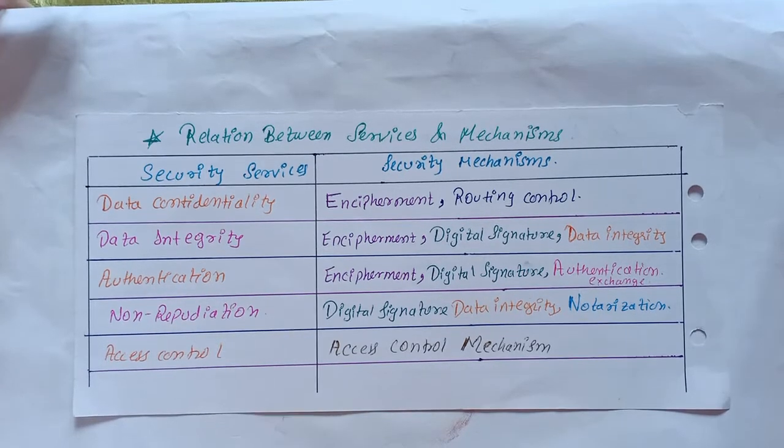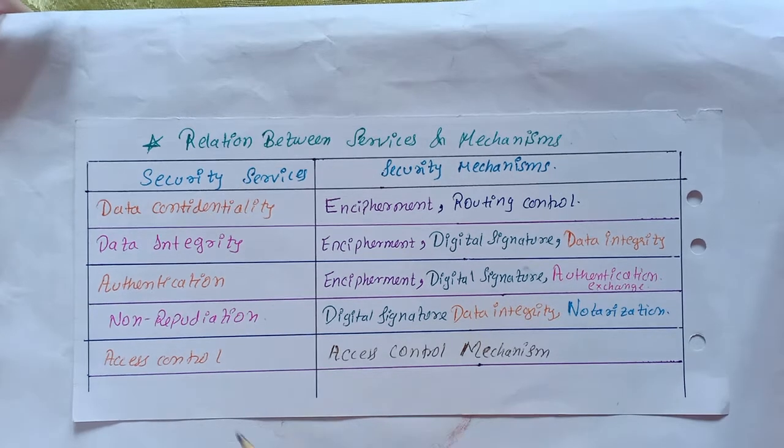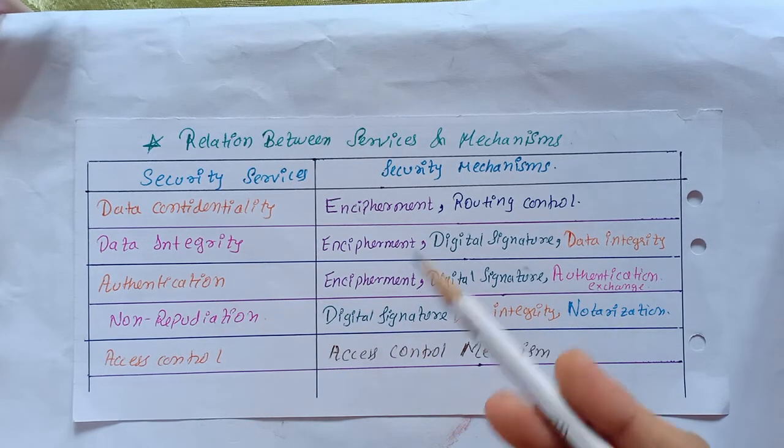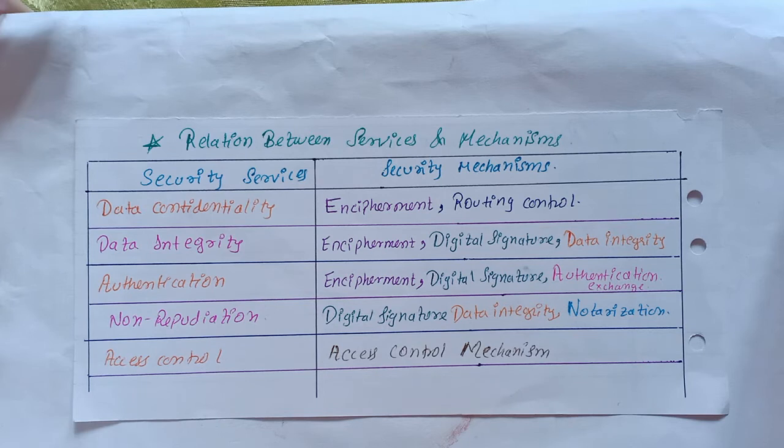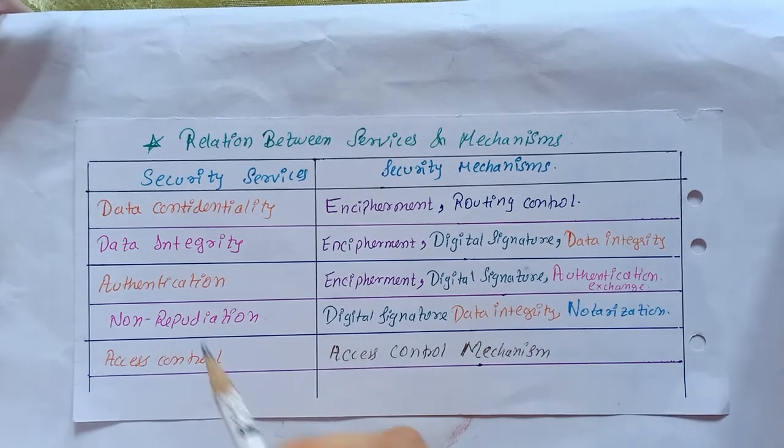Now since we saw both security services and security mechanisms, we know that there are many types of both. So here is a small shortcut to remember what are security services and what are security mechanisms, which I wanted to share with you all, which I used. You can also use it.